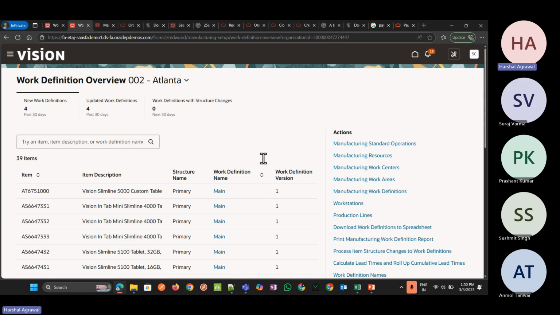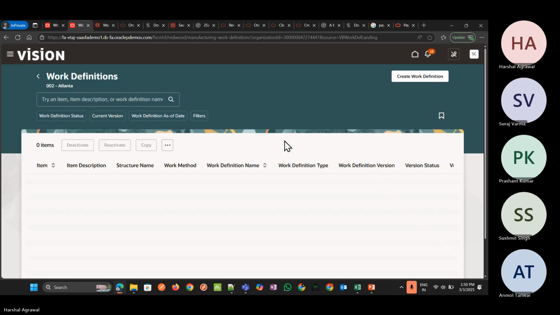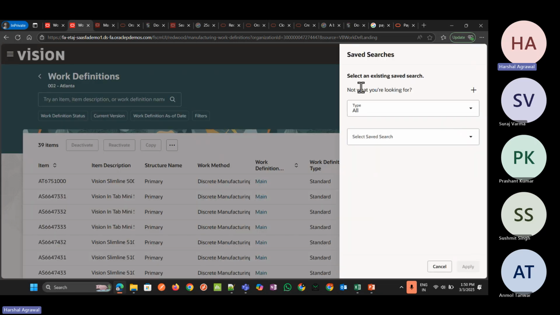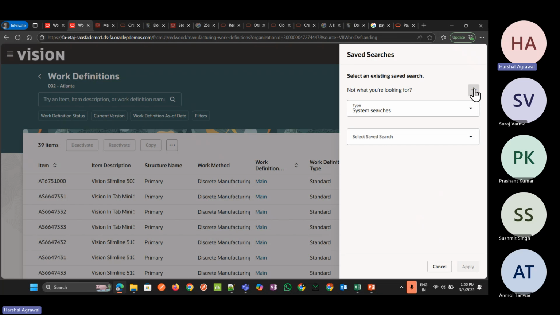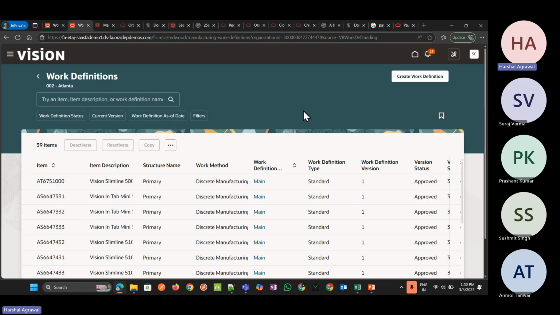I will go to the manufacturing work definition. Here there is an option called saved search. Now if I click over here, we can see everything that has been saved. Let me search for the system search. Or if I want to create a new saved search, we can give our name, enable sharing, and mark it as the default to always view our saved search. So this is how we can use the saved search option here on the Redwood pages.